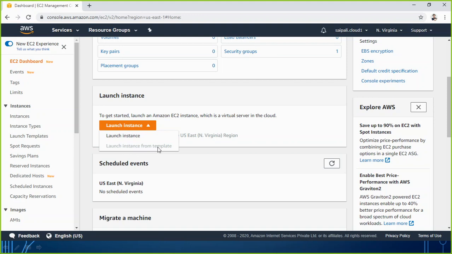You remember we have talked about template. What is a template? It is predefined machine settings. Maybe you have already created a template with some amount of RAM, some amount of processor. You will choose that template and then create a machine. During that process, it will not ask you again what the processor size is, what the RAM size is, and all kinds of things. It will just pick that information from the template and form the virtual machine. Right now I don't have any template, so I will go with the option of launch instance.